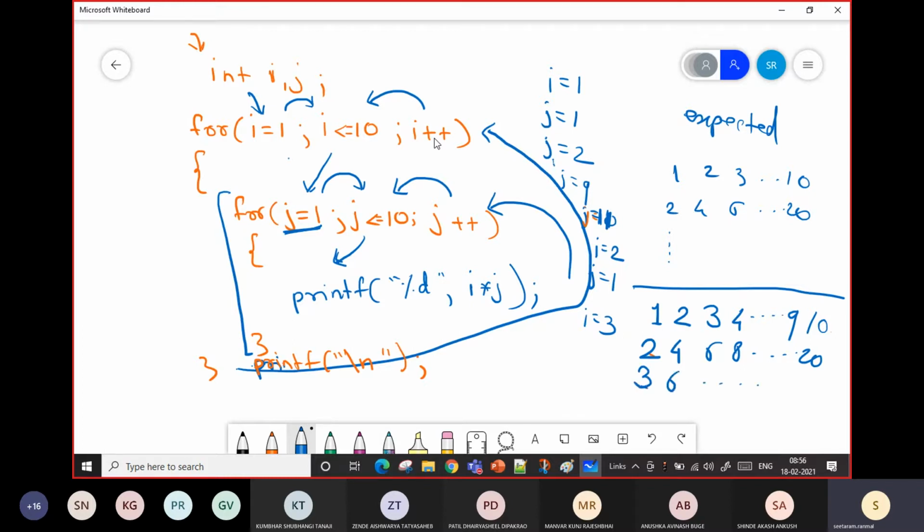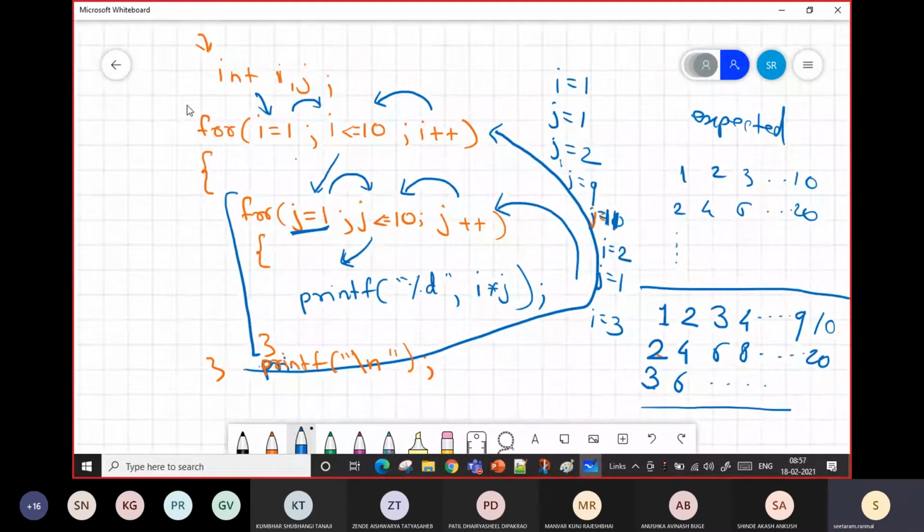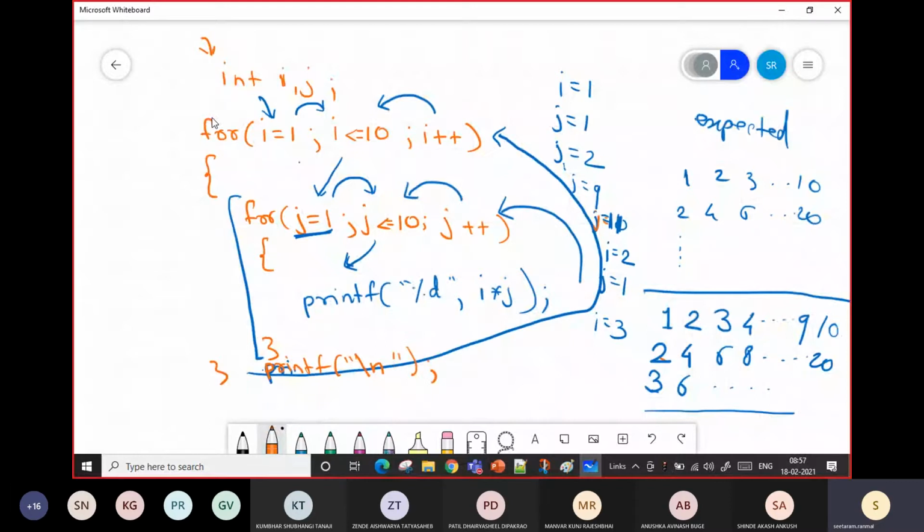So this will become a table for numbers. So in this way you can use these for loops, one inside another.